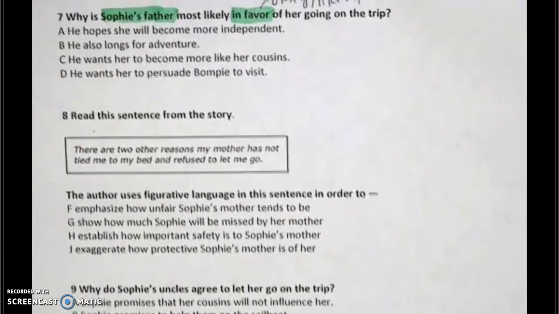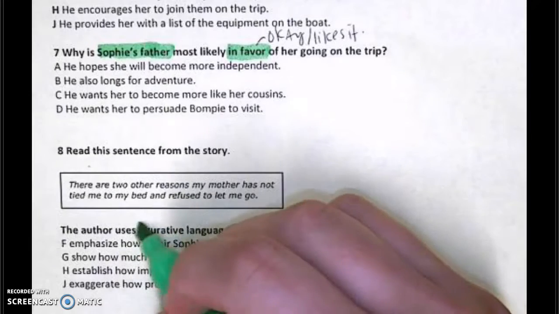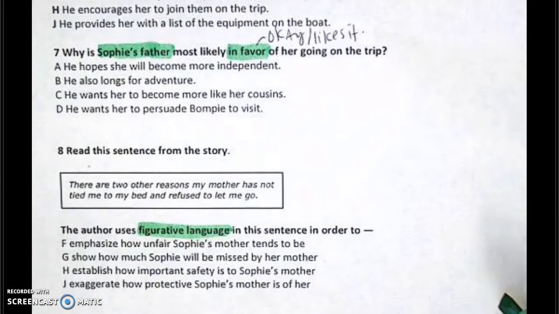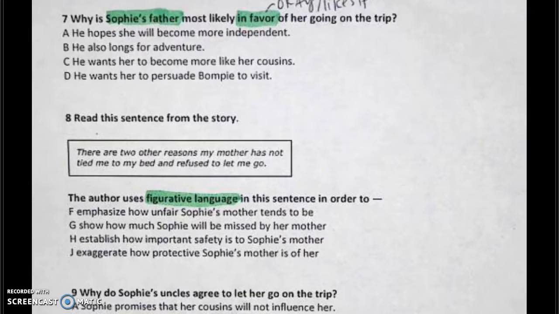Okay, question number 9. Read the sentence from the story. There are 2 other reasons my mother has not tied me to the bed and refused to let me go. The author uses figurative language in this sentence in order to. Okay, so we're focusing on the figurative language. And then they're using that phrase, author uses, and it ends in "to." That means what do we have to do? Find it in the story before that. Annotate it. But look at the question, guys. What do I need to do?